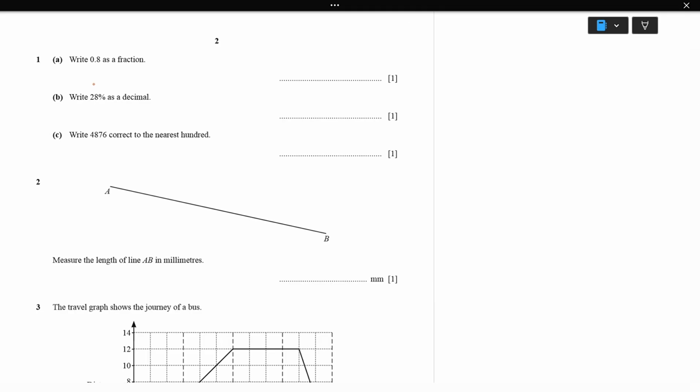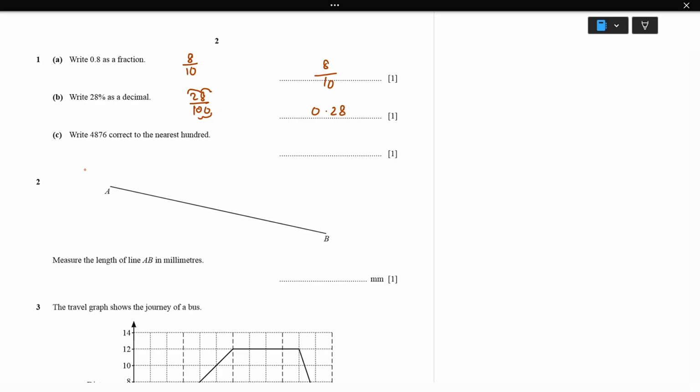Write 0.8 as a fraction, so one decimal place, so we'll write 8 over 10. So the answer is going to be 8 over 10. Next, write 28% as a decimal, which is 28%, always we divide by 100, which is 2 decimal places. The answer is going to be 0.28.